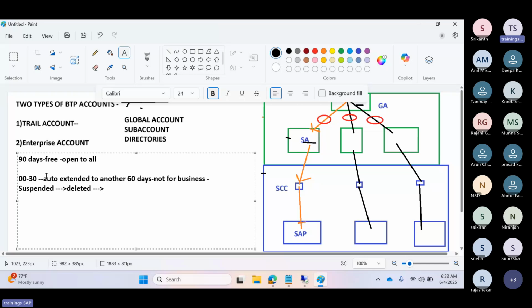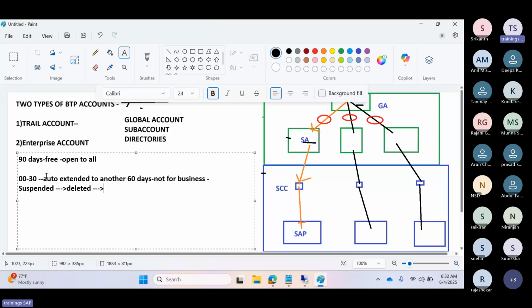For trial accounts, the main things to remember are the trial period and the trial services. The trial period is also divided into two intervals. If I don't use the trial account in the first 30 days, then my account is suspended, and then it will be deleted. If you want to delete it on your own, you can. There is an option to delete the BTP global account: navigate to the global account scope and the account explorer, and delete it there.